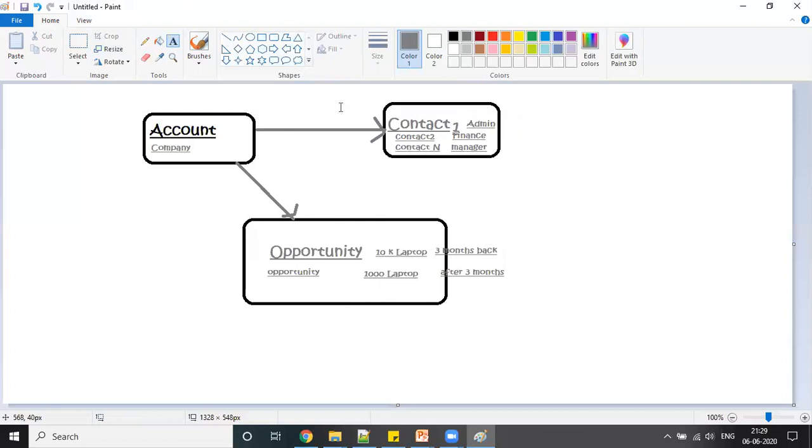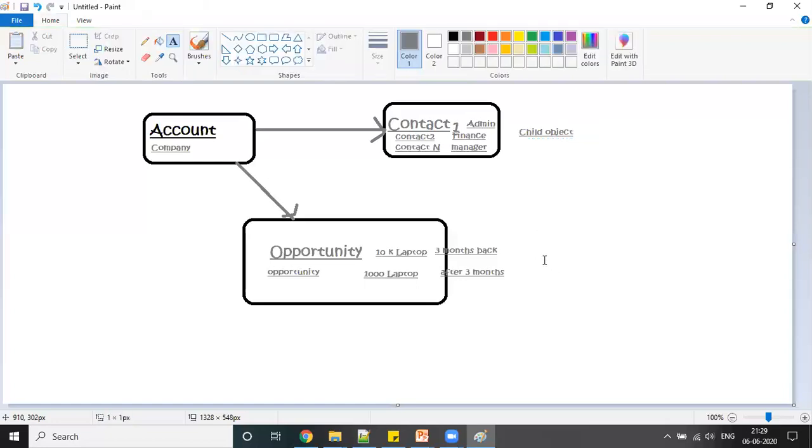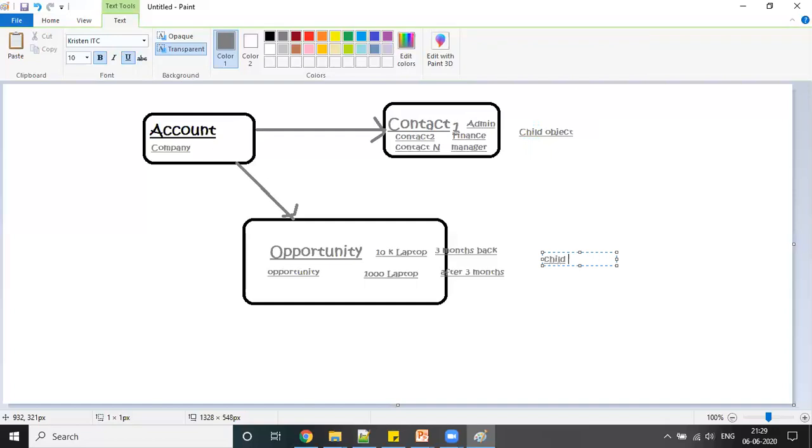So contact is nothing but a child, in other words we can say child object. We are going to use this word a lot in our upcoming sessions. This is also a child object, and this is a master object, or we can say parent object. Either you can say master object or you can say parent object.